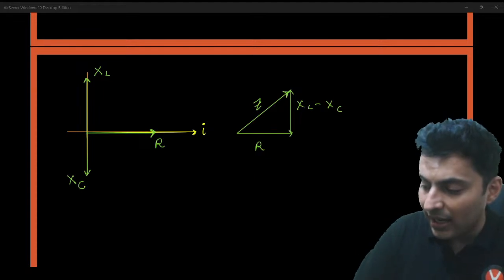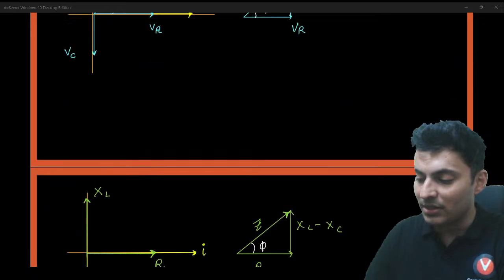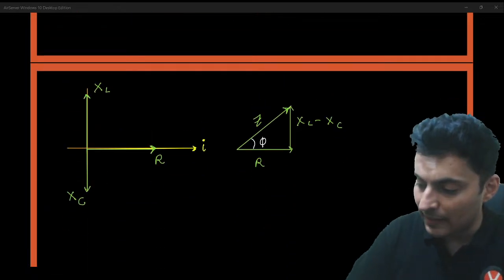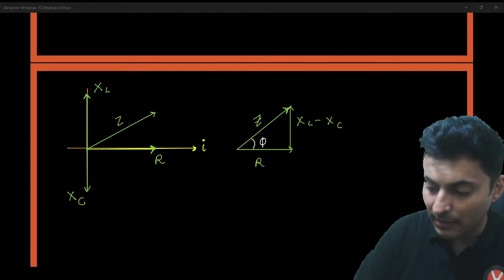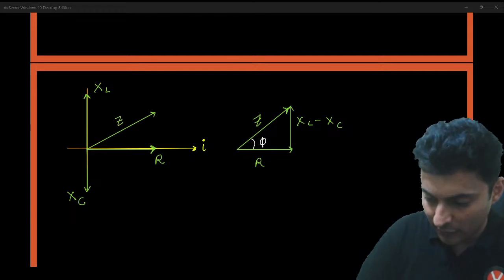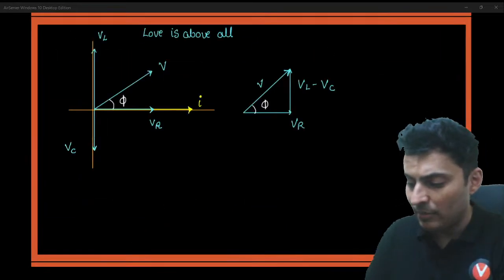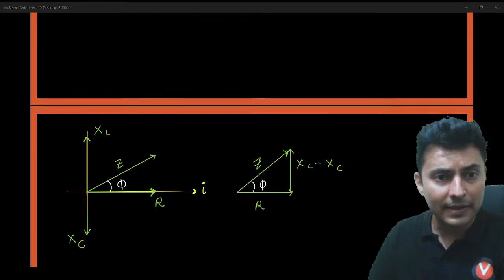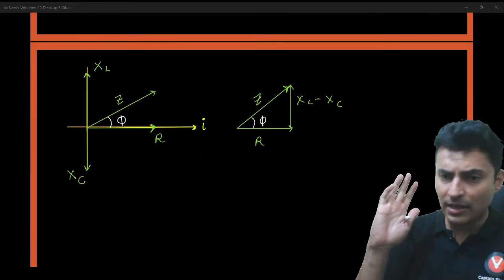And the same angle will be there over here also and here also. Keep this in mind. So this is your impedance. Perfect. These are the major phasor diagrams for an LCR AC circuit. Are these phasor diagrams clear?